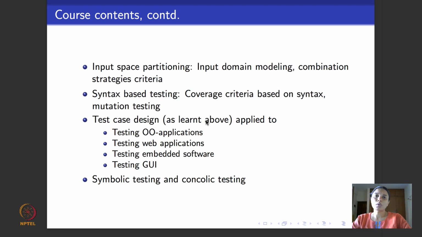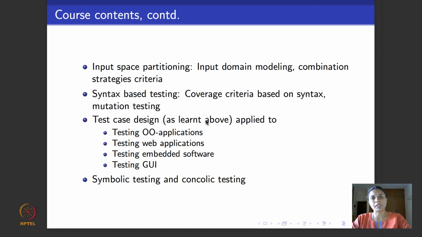And then we'll look at what is called mutation testing or syntax-based testing, where we look at the underlying syntax of a particular language and define test cases which a programmer or a developer can use to unit test his code exhaustively.